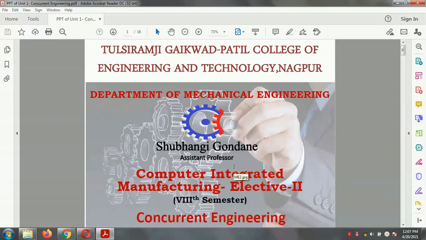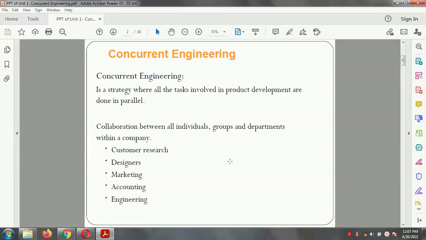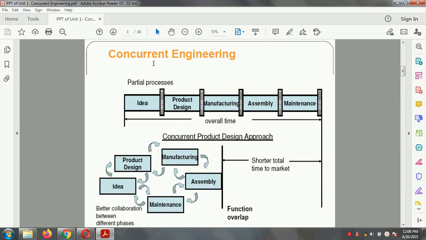Today we study concurrent engineering. The concept of concurrent engineering was established to overcome traditional manufacturing methods. Concurrent engineering is a strategy where all the tasks involved in product development are done in parallel. It involves the collaboration of all individuals, groups and departments of the company, that is customer research, designer, marketing, accounting and engineering. So this is the structure related to concurrent engineering.